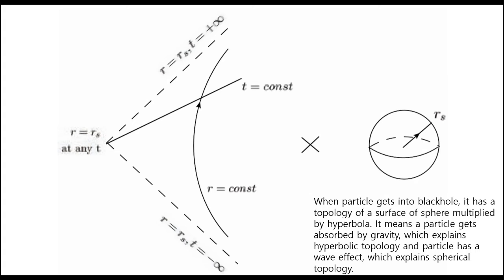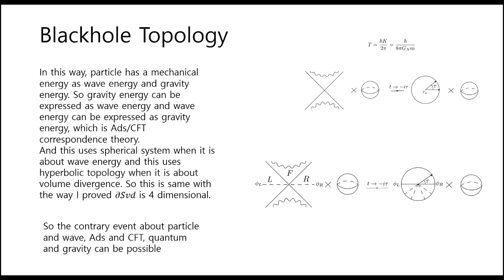When a particle gets into a black hole, it has a topology of the surface of a sphere multiplied by a hyperbola. It means a particle gets absorbed by gravity, which explains hyperbolic topology, and the particle has a wave effect, which explains spherical topology. Black hole topology. In this way, the particle has mechanical energy as wave energy and gravity energy. So gravity energy can be expressed as wave energy, and wave energy can be expressed as gravity energy,